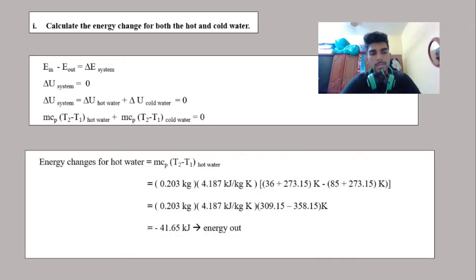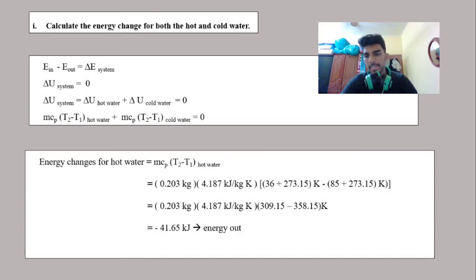Now I will explain the calculation part, where we need to calculate the energy change for both the hot water and cold water. Based on the first law of thermodynamics, the energy balance of a system equals the difference between the energy entering and the energy leaving. The only energy present is the heat transfer, U, so the change in U of the system is equal to 0 based on the energy balance.